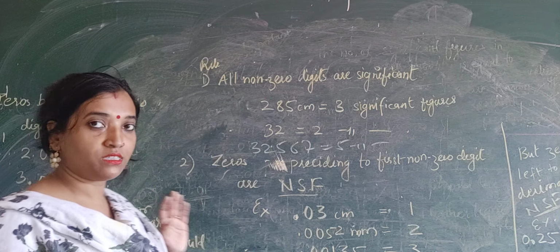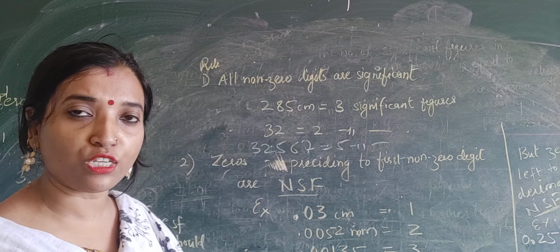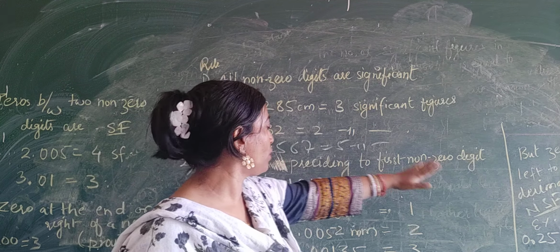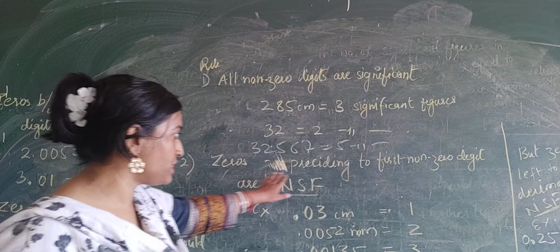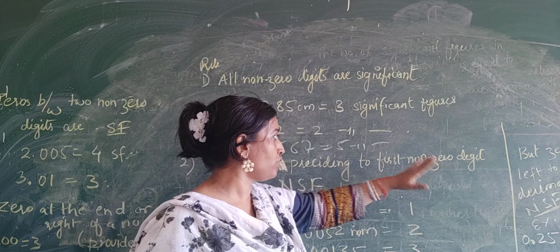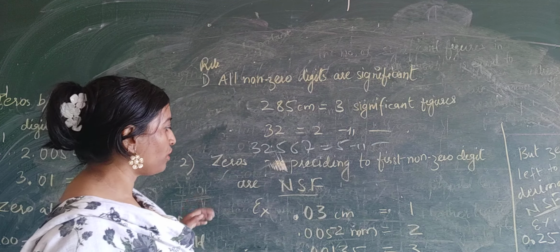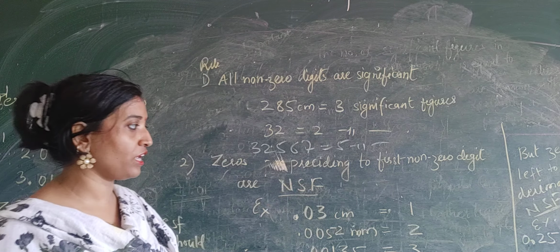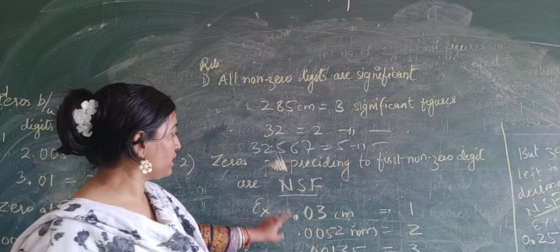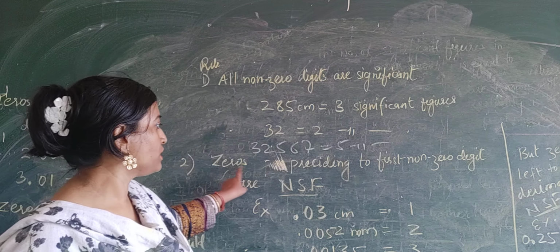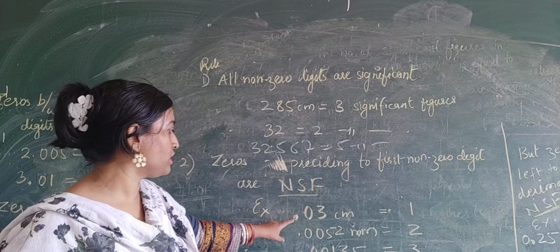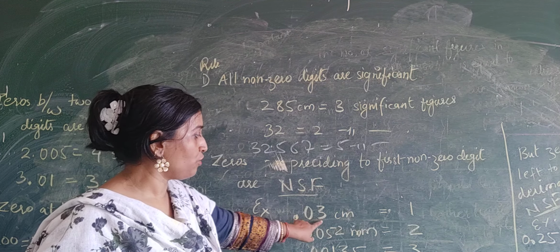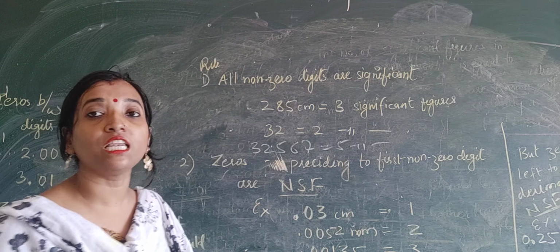Okay, now second rule. See very carefully. It's a little bit confusing. You have to do lots of practice. Zeros preceding to the first non-zero digit. ठीक है? Non-zero digit से पहले वाला zero, that will be not significant. This is after the decimal you can see. Zero preceding to the first non-zero digit. For example, this is your example. Now, this is before the non-zero digit. It will be not significant.